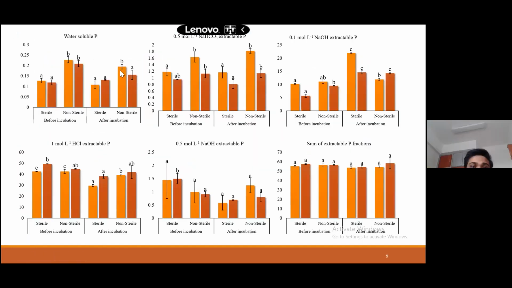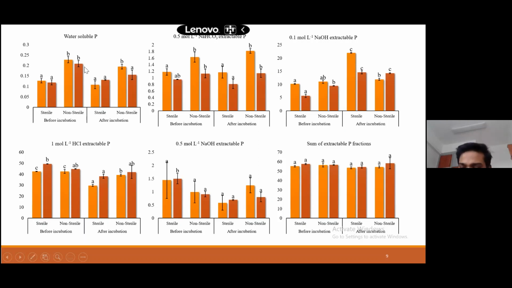These are the results from the phosphorus fractionation, as you can see. Water soluble phosphorus, NaHCO3 extractable phosphorus, NaOH extractable phosphorus, and the different others. And here is the sum of the extractable phosphorus. As I told you, water extractable phosphorus is plant available, and NaHCO3 extractable phosphorus is also plant available, though it's a little part.